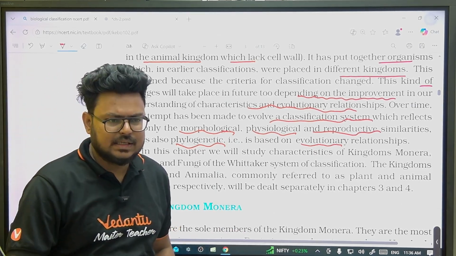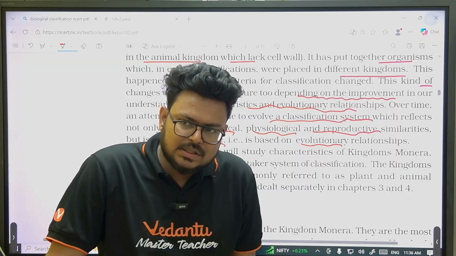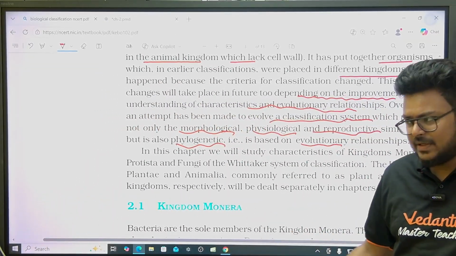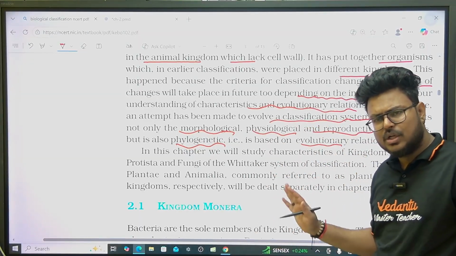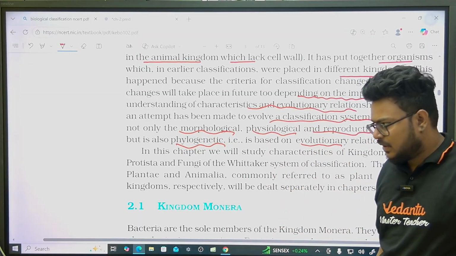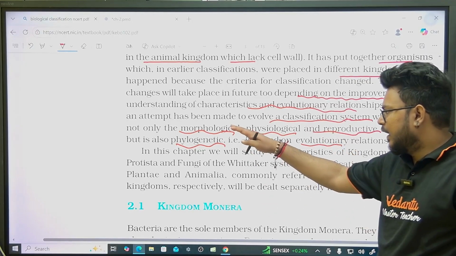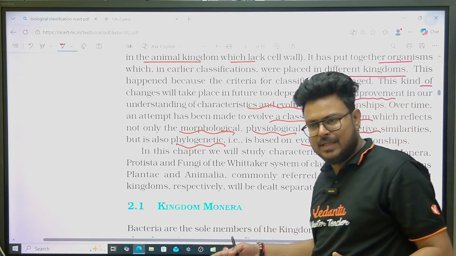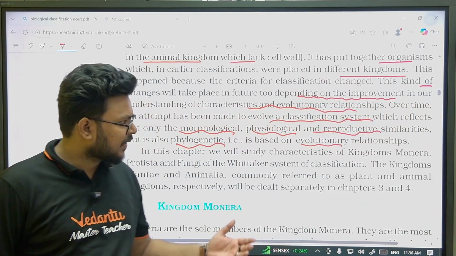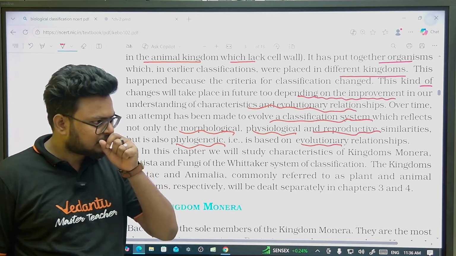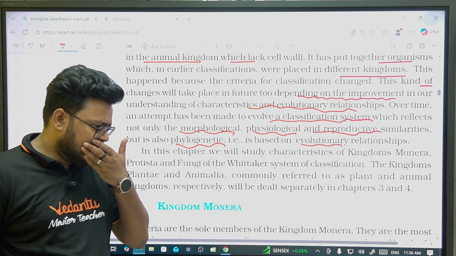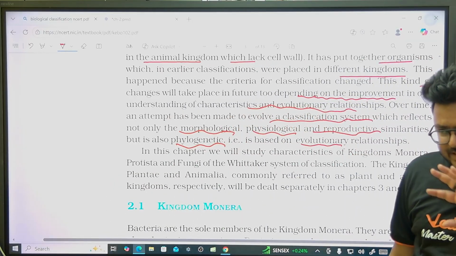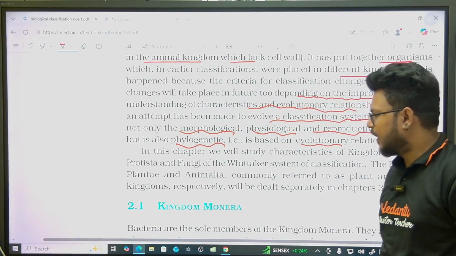So a simple point they are saying is that over the period we are making a lot of improvement. We are working on bringing more changes. We are trying to make our classification more specific so that there should be no problems in placing organisms. So you should know that we are including morphological, physiological meaning functional, reproductive, and phylogenetic meaning evolutionary relationships. This paragraph is entirely the same, but you should go through it, and you should know Whittaker's five criteria which were chosen for the classification.